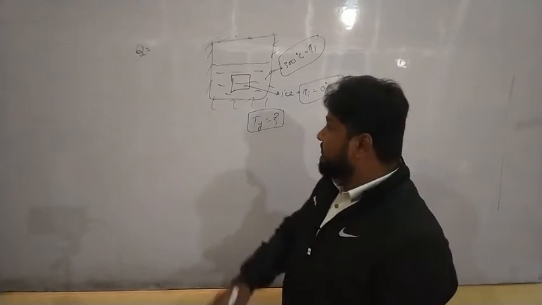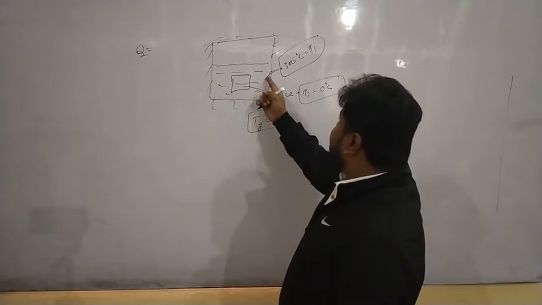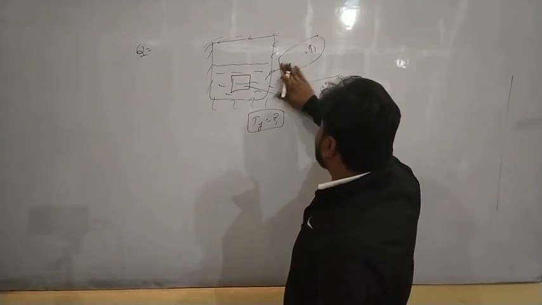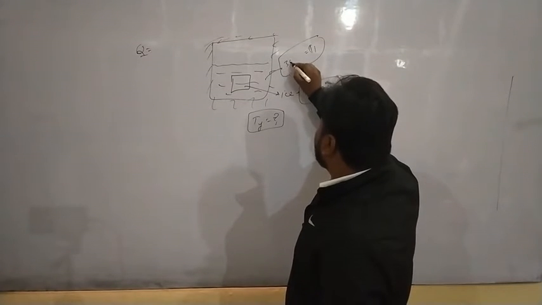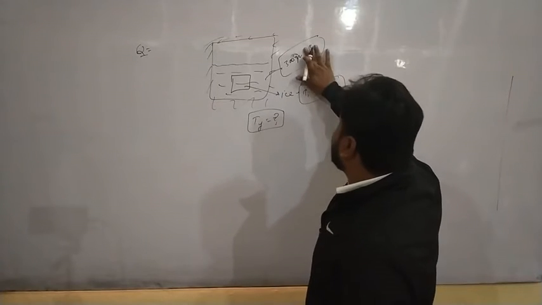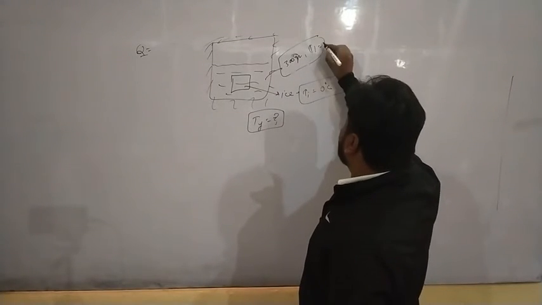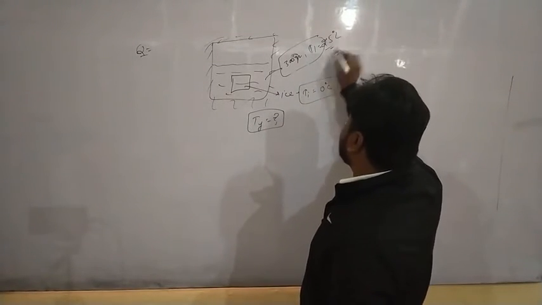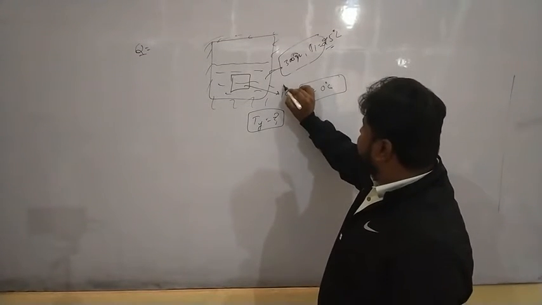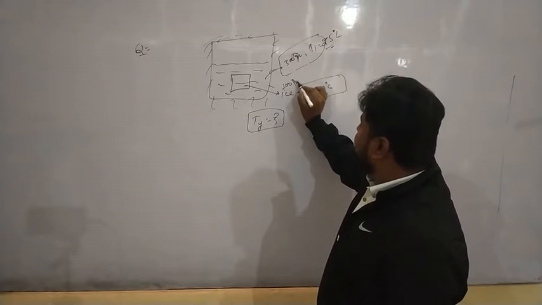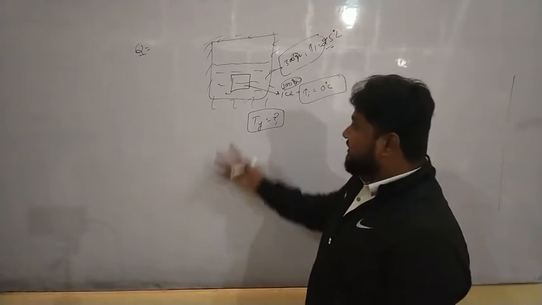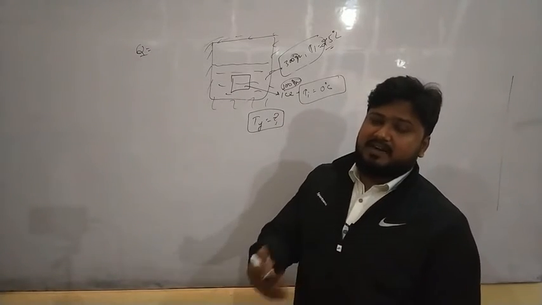Let me repeat the question once again. There's 300 grams of water at an initial temperature of, let us take, 25 degrees Celsius, and 100 grams of ice block of temperature 0 degrees Celsius. When both are mixed, what will be the final temperature of the mixture?